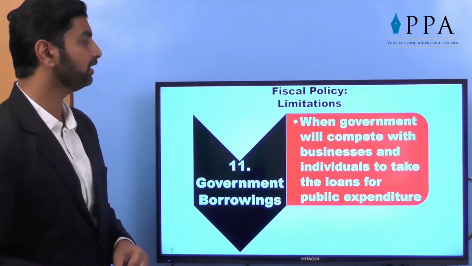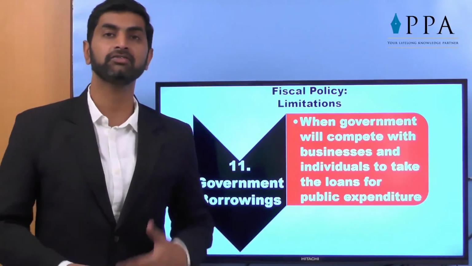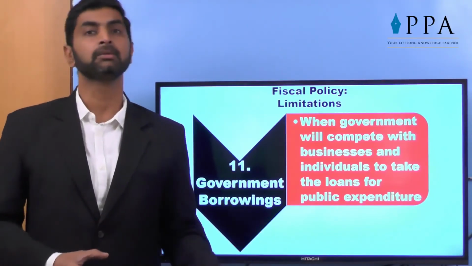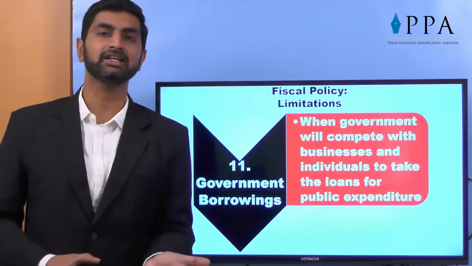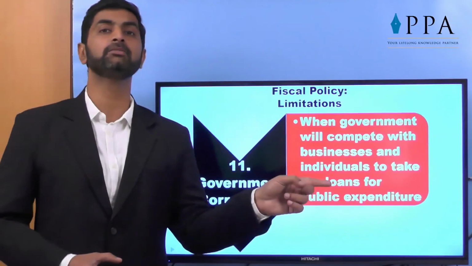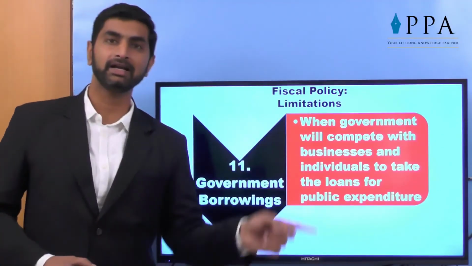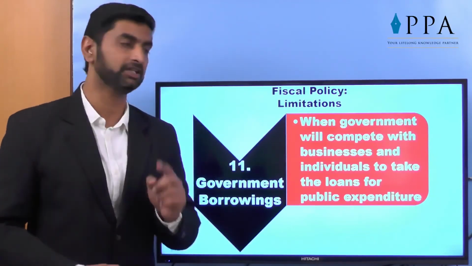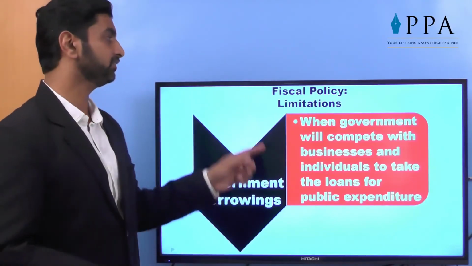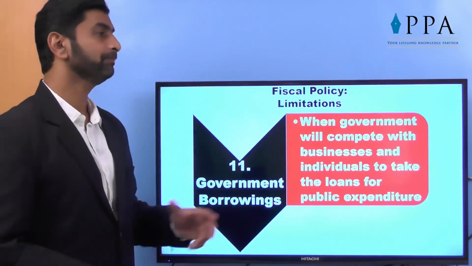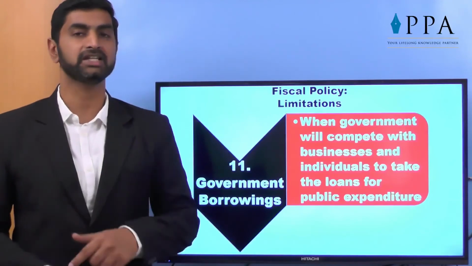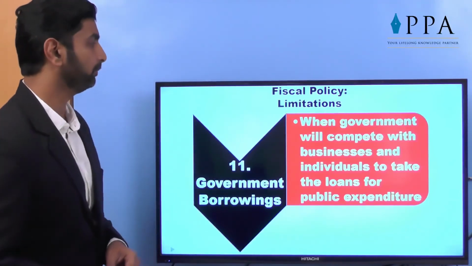Government borrowings. When the government competes with businesses, when the government says that we are also entering the area and we are also manufacturing, then there will be competition not only in the market but also for taking loans. And when the government is taking loans, the demand for loans is increasing. Overall interest rates in the economy will also go up. Again it will demotivate the other manufacturers to produce more. Again employment will come down and it will lead towards deflation. So such practical problems become important limitations in the implementation of a fiscal policy. That's why it's very easy to say that the government should take these easy steps, but we must check the limitations in the path of that fiscal policy journey also.